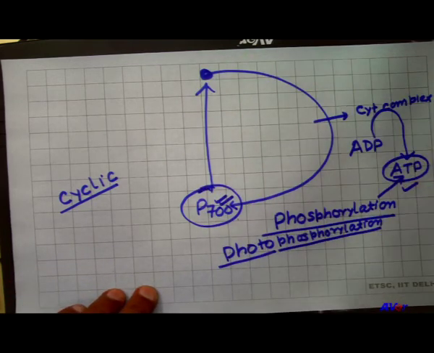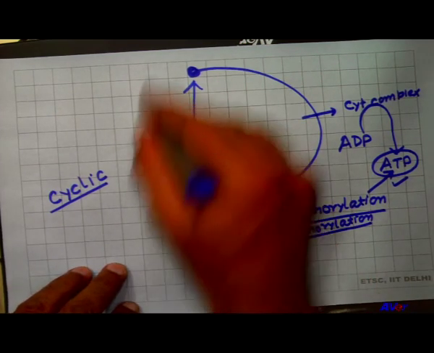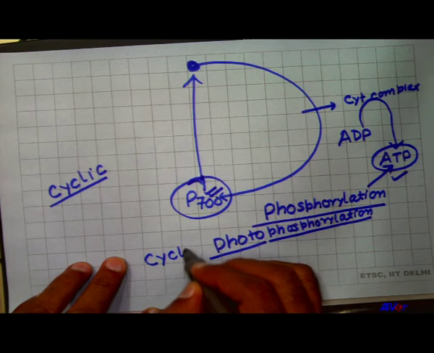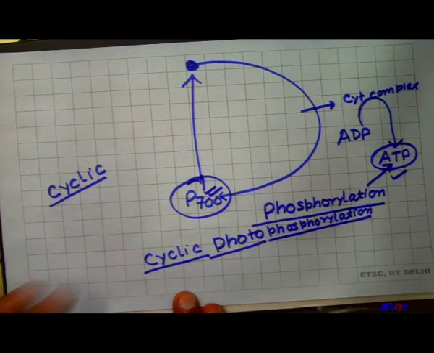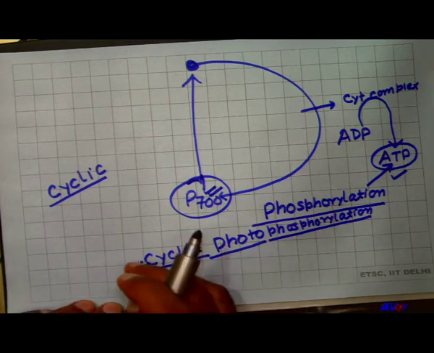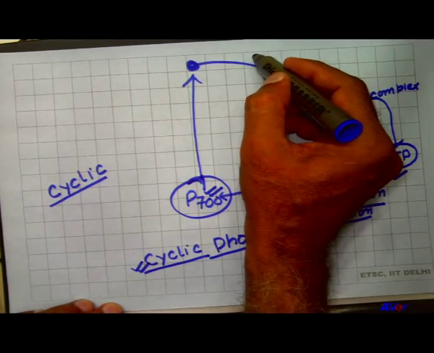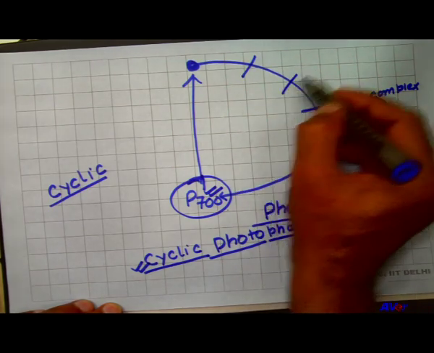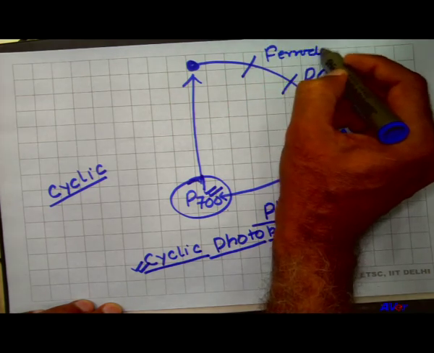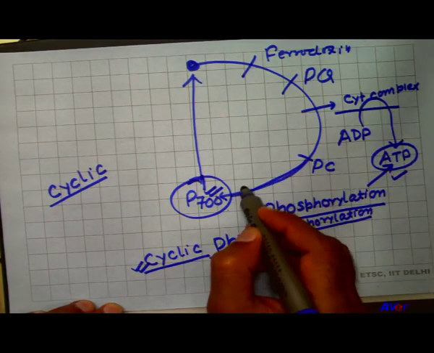So, here the electron coming from the reaction center P700 returns back to the P700. So, this type of phosphorylation is also called cyclic phosphorylation. So, in light reaction two types of phosphorylation take place, cyclic phosphorylation and non-cyclic phosphorylation. This cyclic phosphorylation requires the primary acceptor, pyridoxine, plastoquinone, cytochrome, then plastocyanine and returns back to the P700.